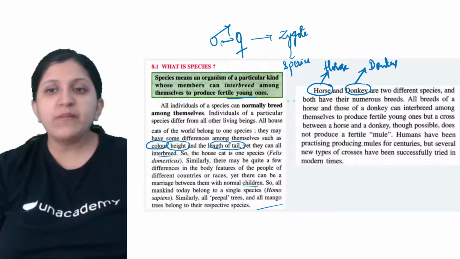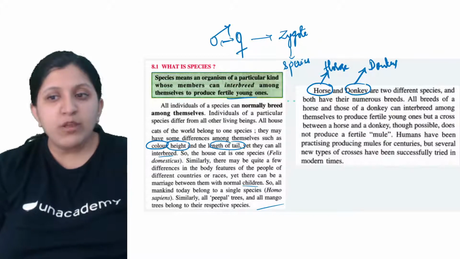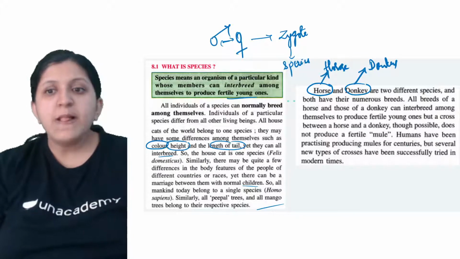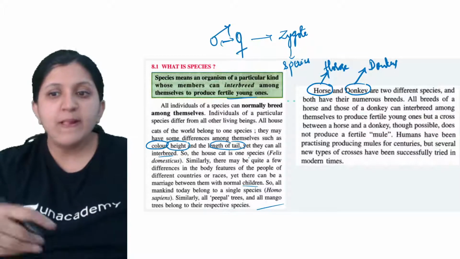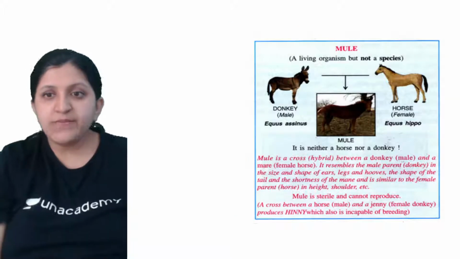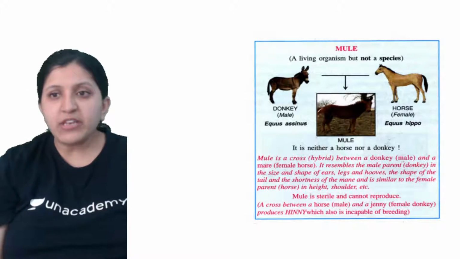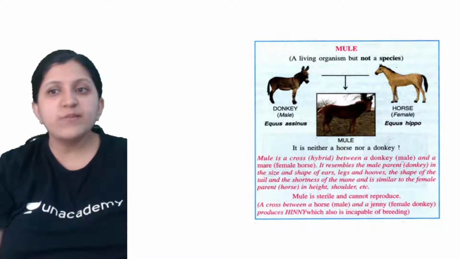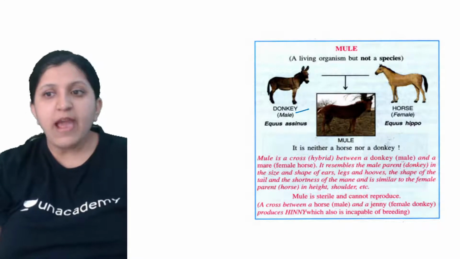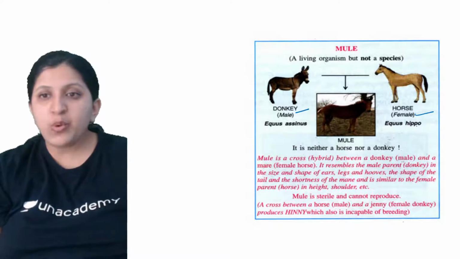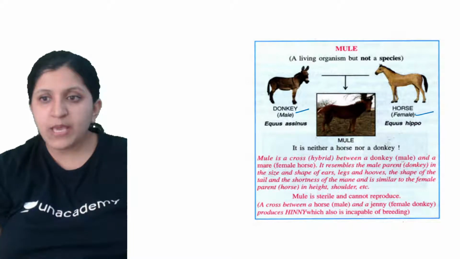Humans have been practicing producing mules for centuries, but several new types of crosses have been successfully tried in modern times. This is the picture given in your textbook. A donkey, Equus asinus, and a horse, Equus caballus, are given.